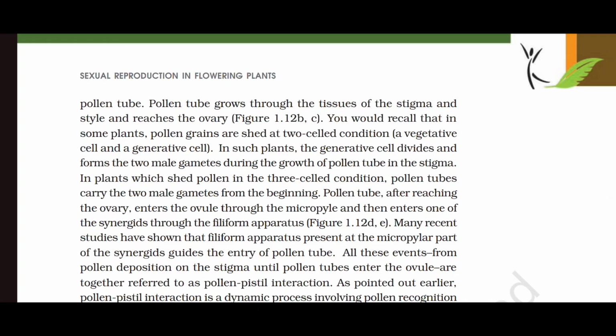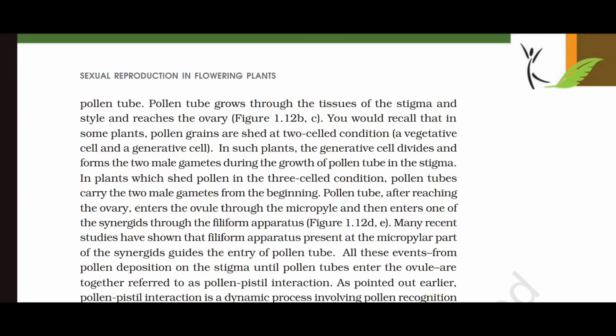You would recall that in some plants, pollen grains are shed at the two-celled stage, a vegetative cell and a generative cell. In such plants, the generative cell divides and forms the two male gametes during growth of the pollen tube in the stigma. In plants which shed pollen in the three-celled condition, pollen tubes carry the two male gametes from the beginning.